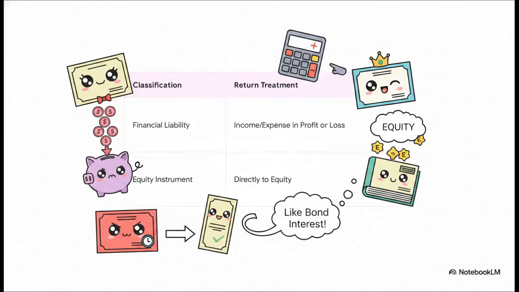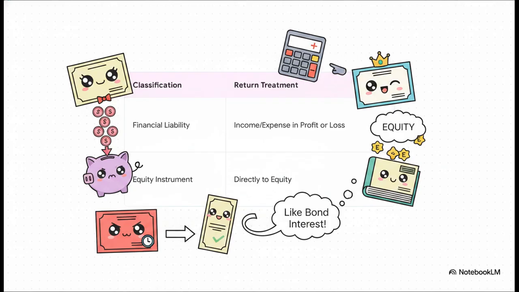You see, the initial classification of the instrument directly determines how you account for its returns. If an instrument is classified as a financial liability, things like interest, dividends, losses, and gains relating to it are recognized as income or expense in profit or loss. But if it's equity, distributions are recognized directly in equity.